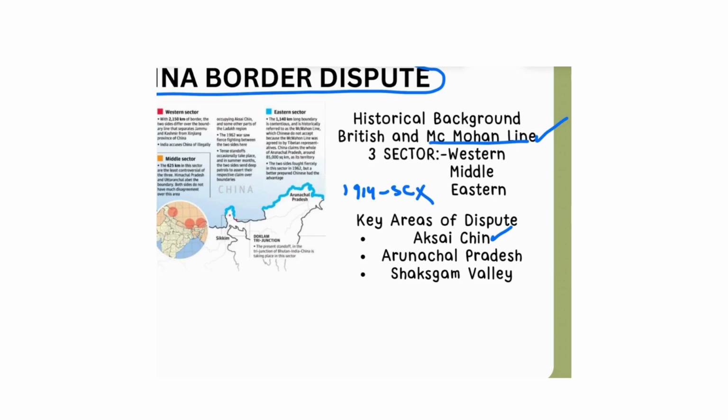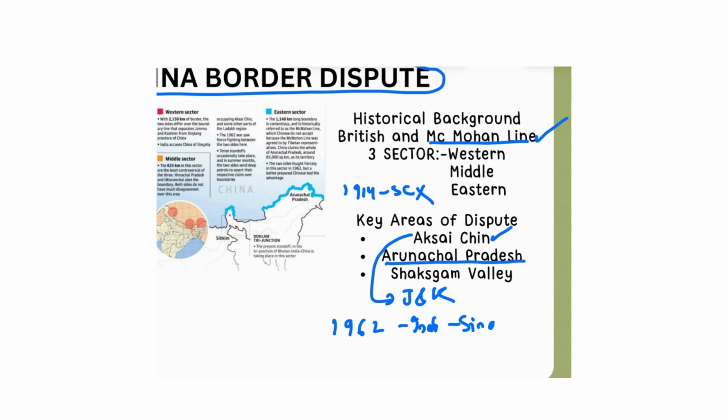Another area of dispute is the Aksai Chin region. Aksai Chin lies in the western sector, and it is a disputed region between India and China. During the British era, Aksai Chin was a part of the princely state of Jammu and Kashmir. China gained control over this region in the 1962 Indo-China War. Since then, China has been controlling this region, but India claims it to be a part of the UT of Ladakh.